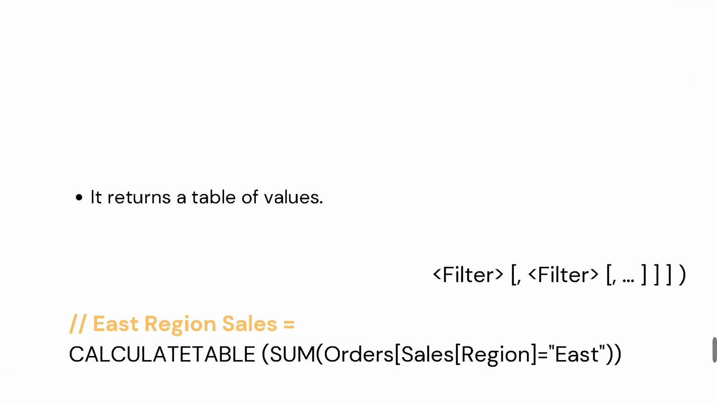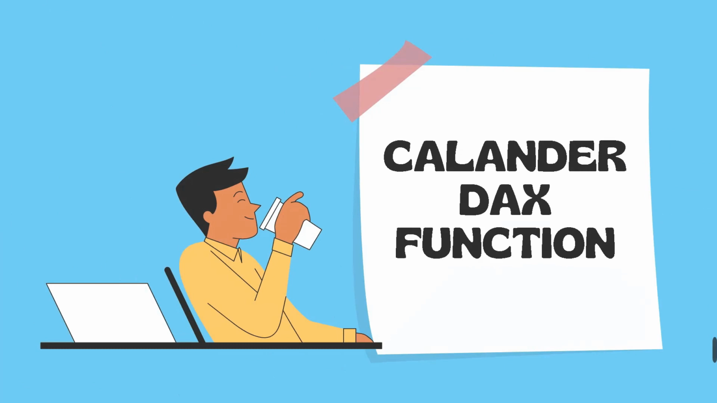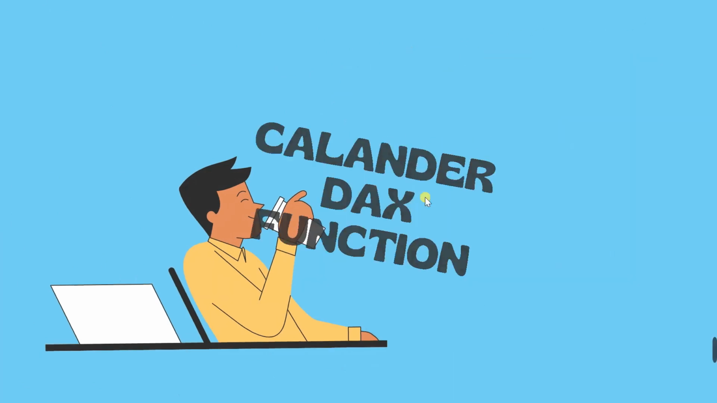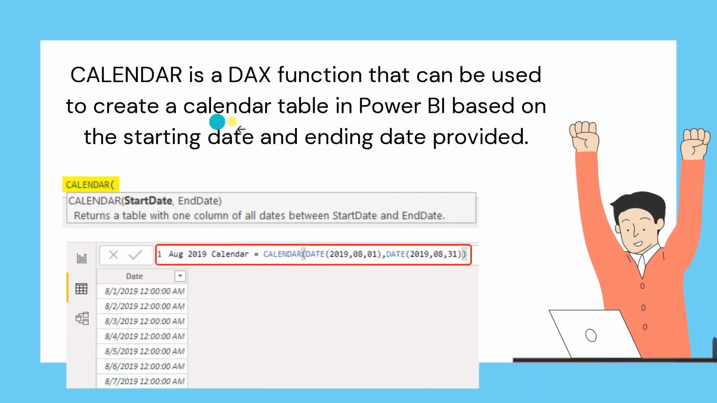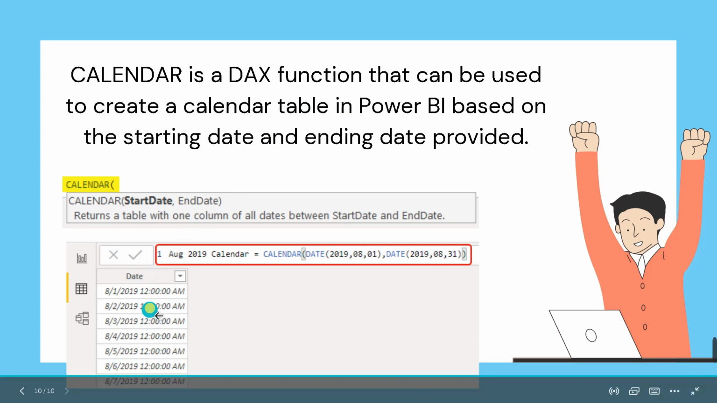Then the next DAX functions that we are going to learn is calendar DAX functions. Calendar DAX functions is basically used to create a calendar table in Power BI based on the starting date and ending date provided. It means calendar DAX function is used to create one table which contains a column date, and inside the date the values are in between the start date and the end date.